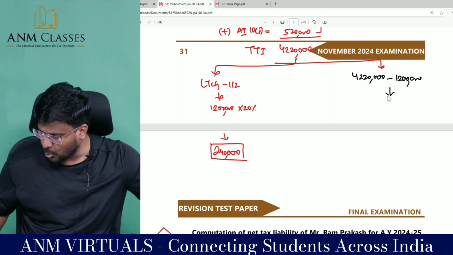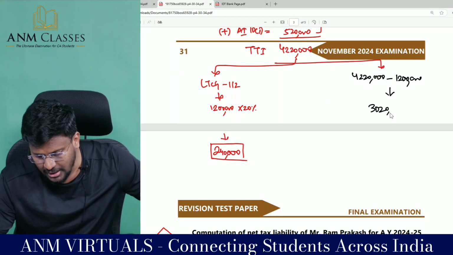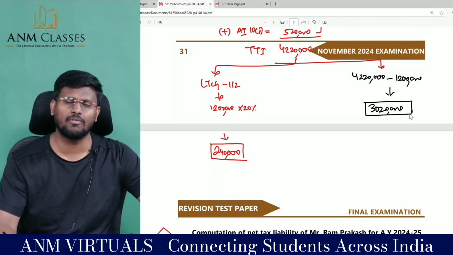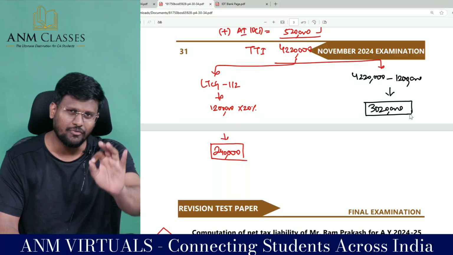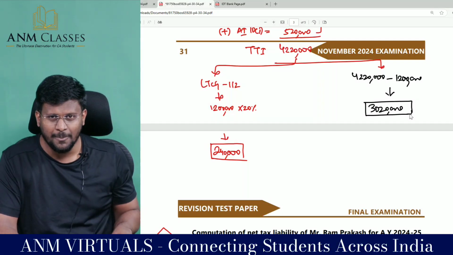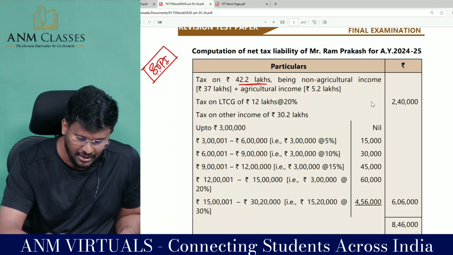So 42,20,000 minus 12 lakhs comes to 30,20,000, which is the other income. My dear lovable students, for this you have to calculate the tax as per the slab rate, because section 115BAC route will be applicable. That's what they have done here.